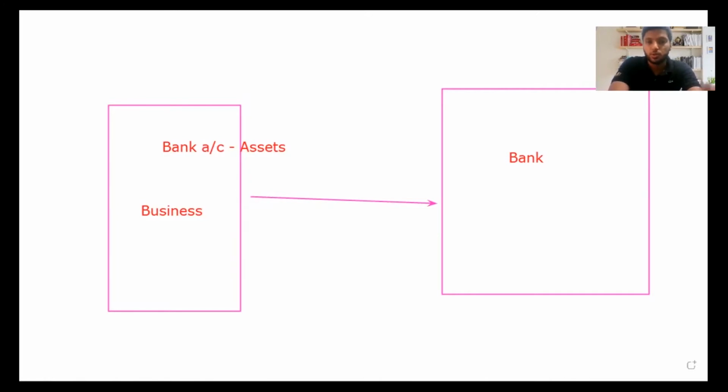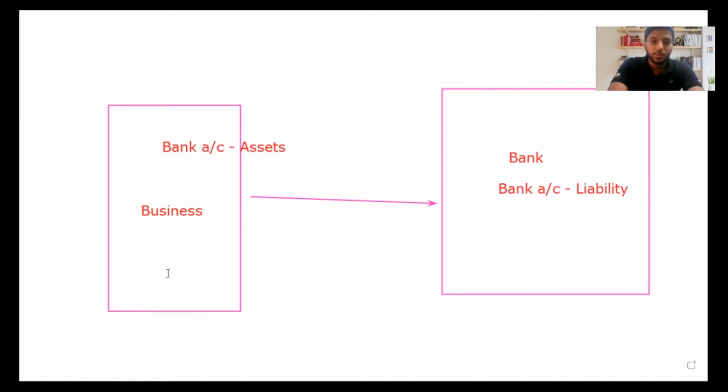So two perspectives you need to know. From the business side, I am saving my money, which is an asset. From the bank side, the bank is storing your money and they need to give you the money whenever you really want it. So here I will write bank account as liability. What you need to know in this chapter is what the bank issues and what the business has.